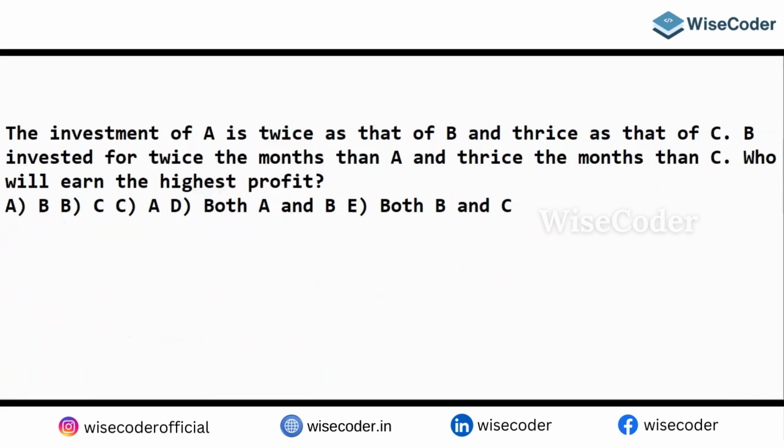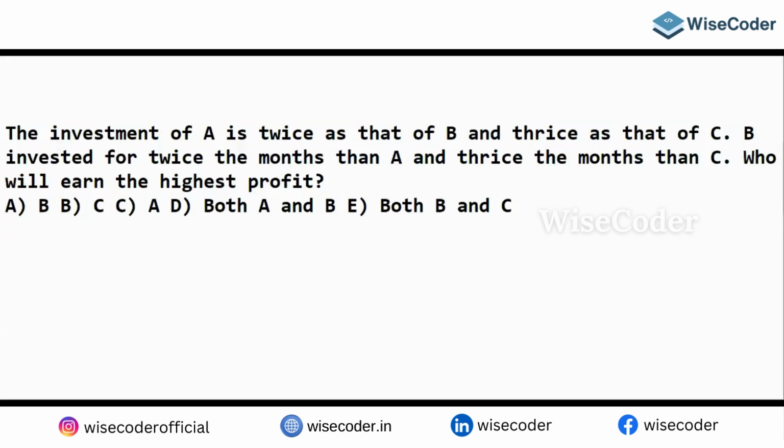If this is the question, please try to answer it. The investment of A is twice that of B and thrice that of C. B invested for twice the months of A and thrice the months of C. Who will earn the highest profit?